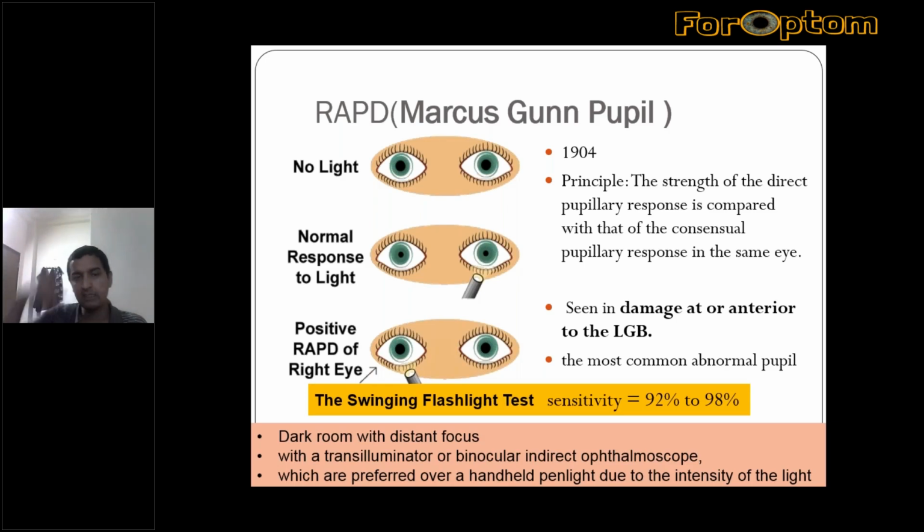During the swinging flashlight test, we should illuminate one eye for 1 to 3 seconds and then rapidly shift to the other eye, which should also be equally illuminated for 1 to 3 seconds.